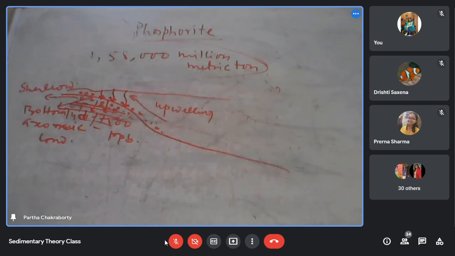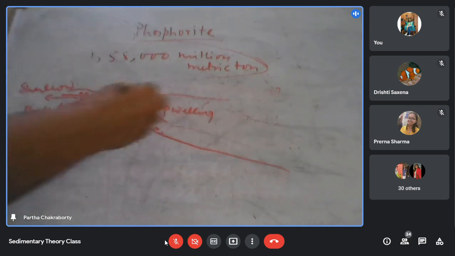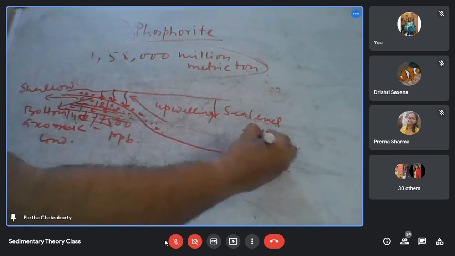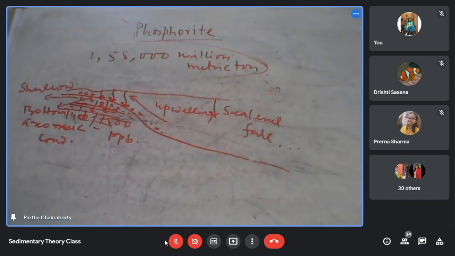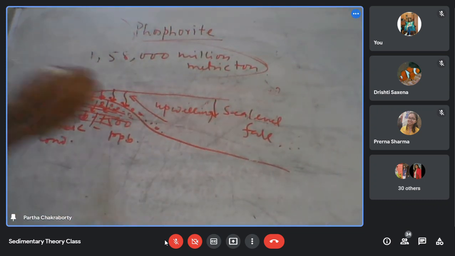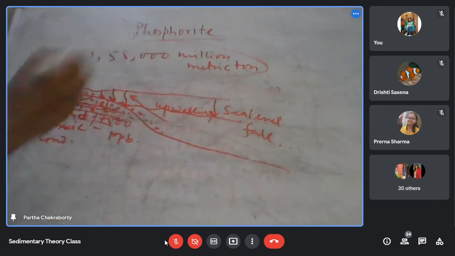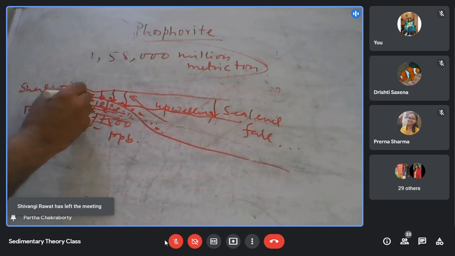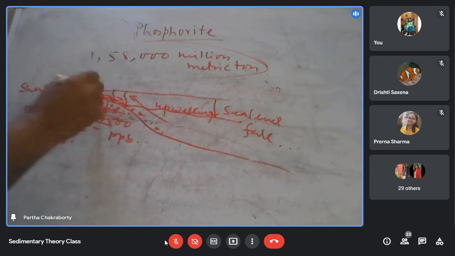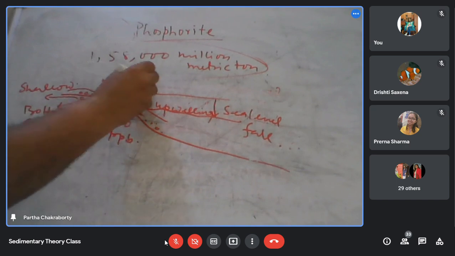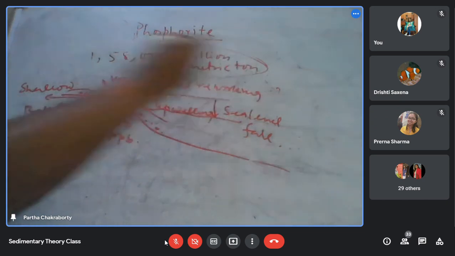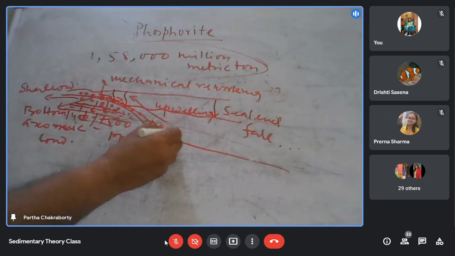What they say is that after this, you require a sea level fall. And what this sea level fall will do is that the sea level is now here. So these phosphates, which are now formed, get mechanically reworked and get deposited again here by mechanical rework.